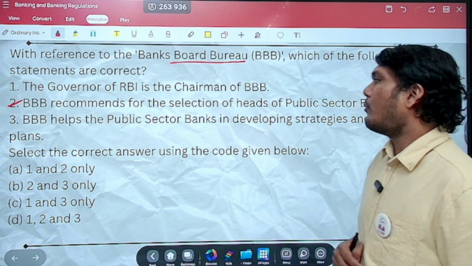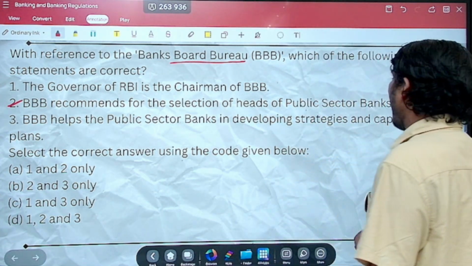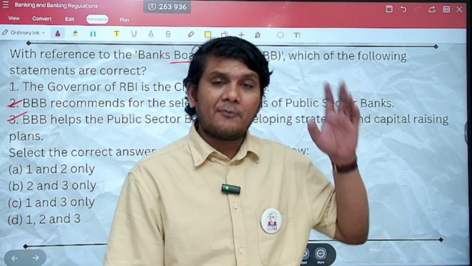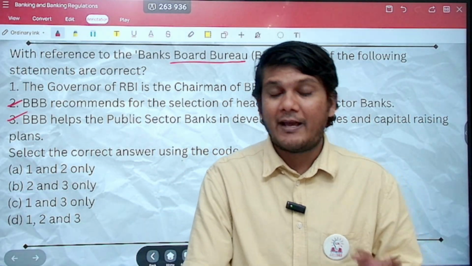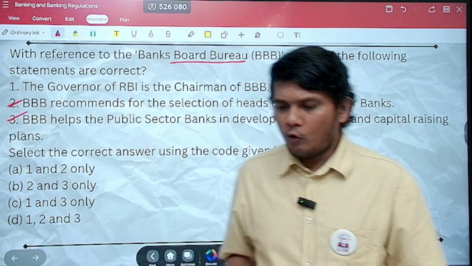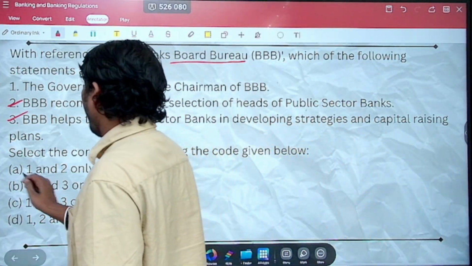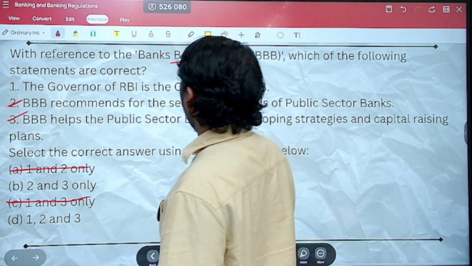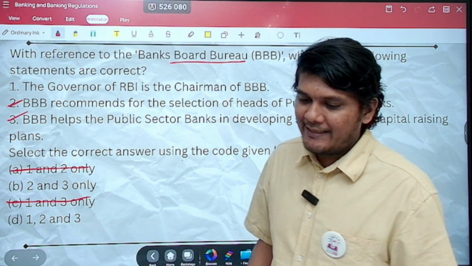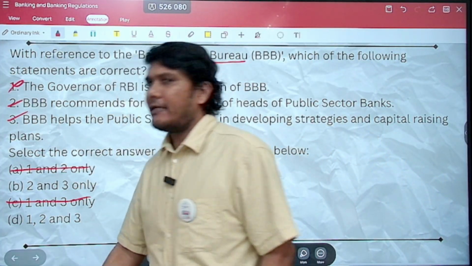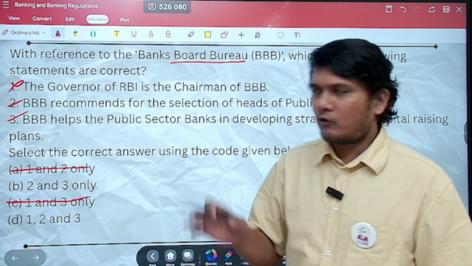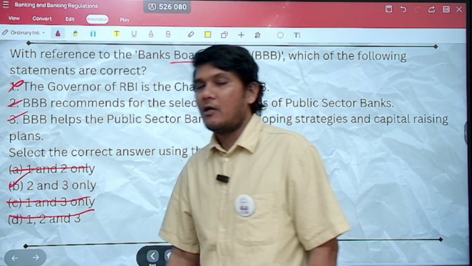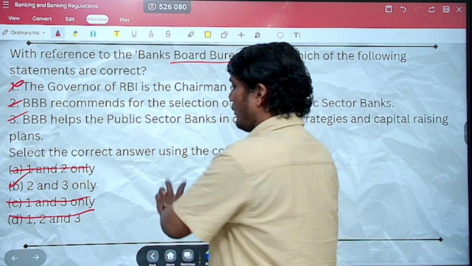Statement 3. Banks Board Bureau helps the public sector banks in developing the strategies and capital raising plans. That is absolutely right. It helps the public sector banks for strategies and stuff as well. So we know that statement 2 and 3 are correct. When we know that, this option goes away, this option goes away. But what about statement 1? The governor of RBI is the chairman of the Banks Board Bureau. That is incorrect. Right, it is basically appointed by the central government. The RBI governor is not the chairperson of the Banks Board Bureau. So statement 1 is incorrect. Hence the correct option here will be option B, that is 2 and 3 only.